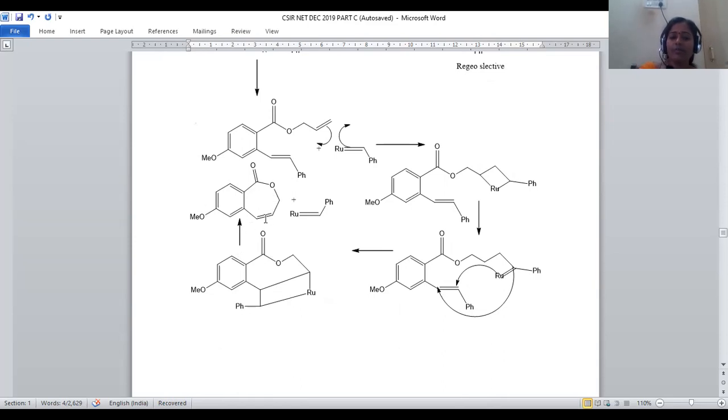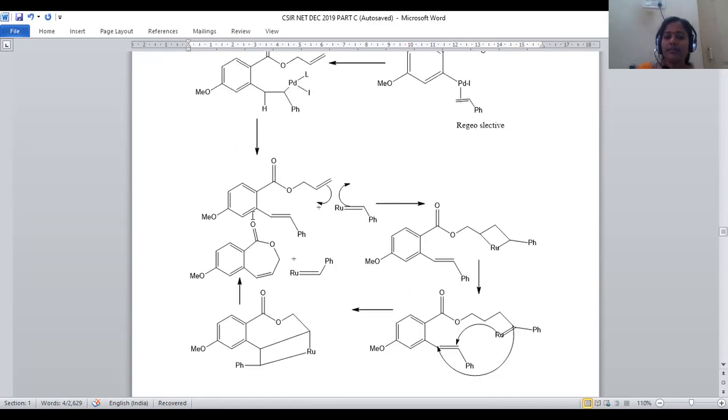Here the phenyl group is eliminated along with the Grubbs catalyst, and we will get a benzene ring, which is attached with how many atoms? 1, 2, 3, 4, 5, 6, 7 atoms. Okay, a 7-atom containing ring. This is called a cyclic lactone ring. When a C=O group is present in a cyclic system, that is known as a lactone system. It is a kind of lactone with a 7-membered ring structure that will be generated.